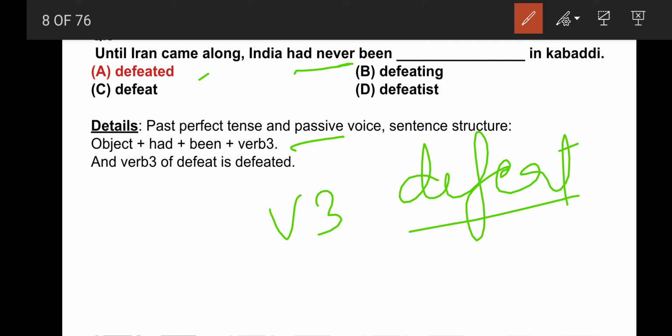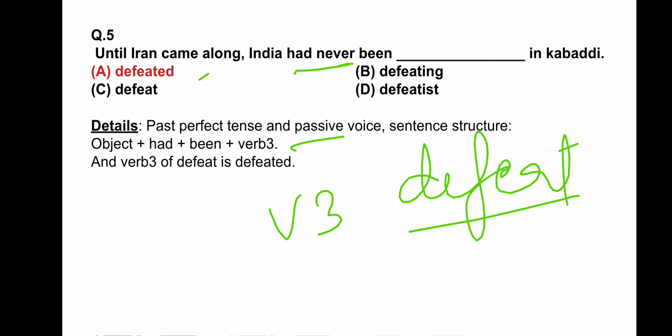So had been is together. So the right answer is defeated, and you can study more about passive and active voice. That is not very necessary for your GATE exam. The practical knowledge of spoken English is right for the GATE.